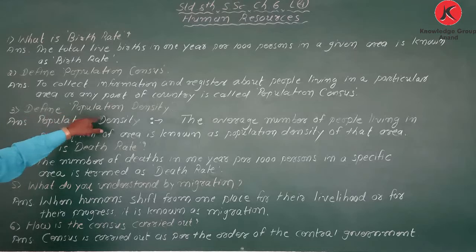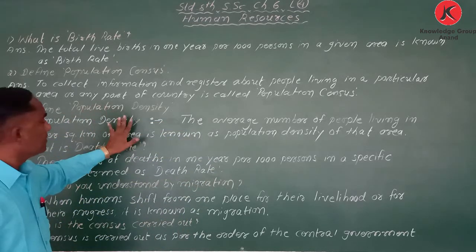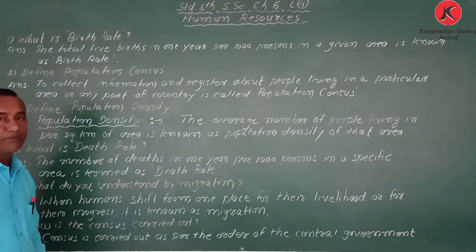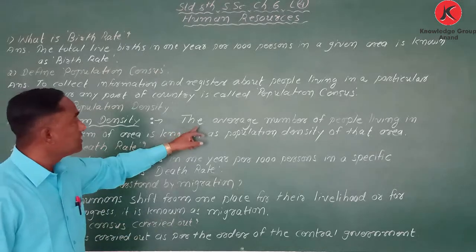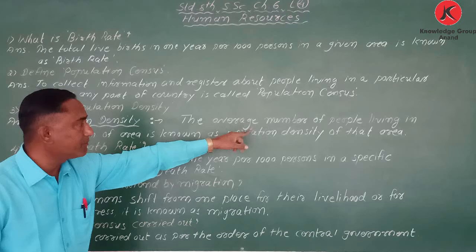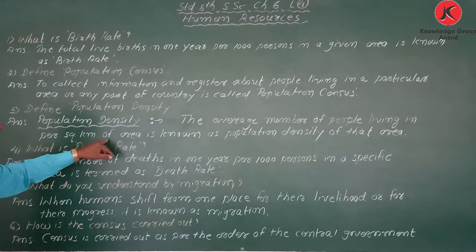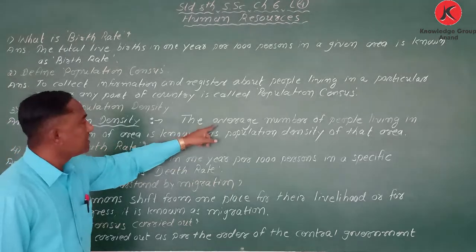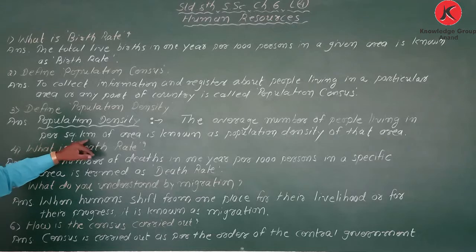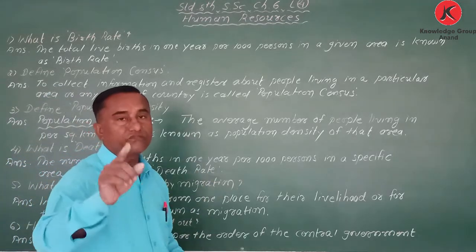Define population density. Answer. What is the meaning of population density? The average number of people living per square kilometer of area is known as the population density of that area.